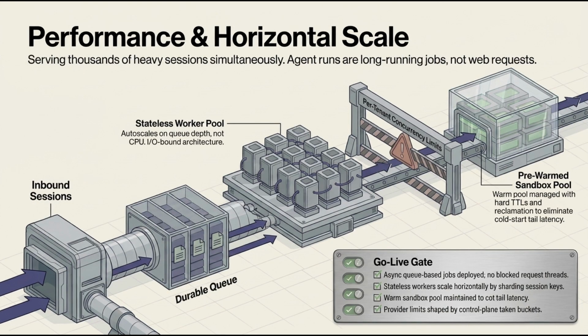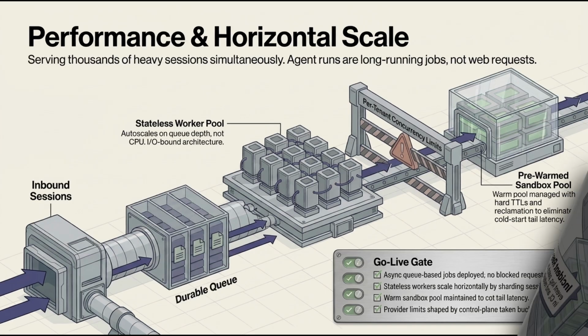Scaling thousands of concurrent runs requires treating an agent run as a job, not a request. Use a durable queue and a stateless worker pool that checkpoint state. Scale on queue depth rather than CPU. And use warm sandbox pools to reduce tail latency.